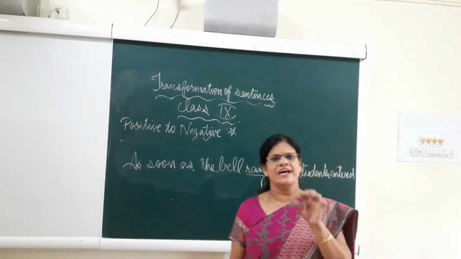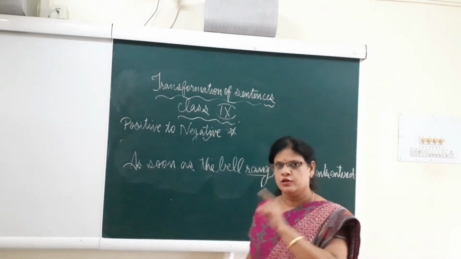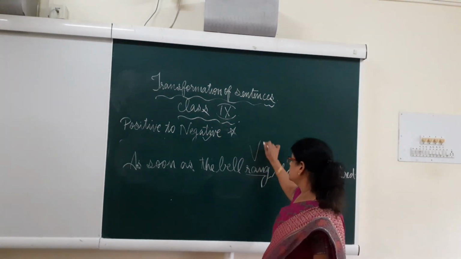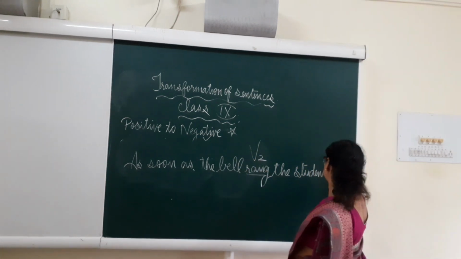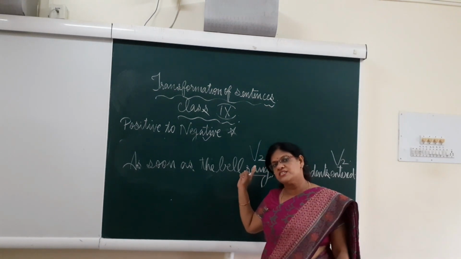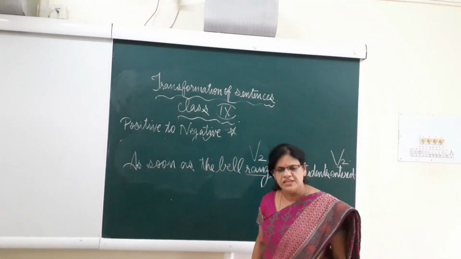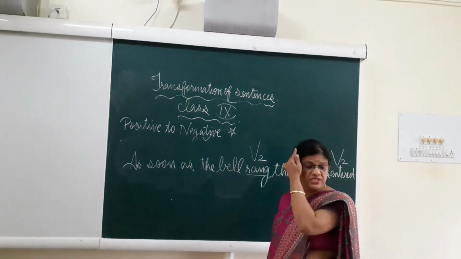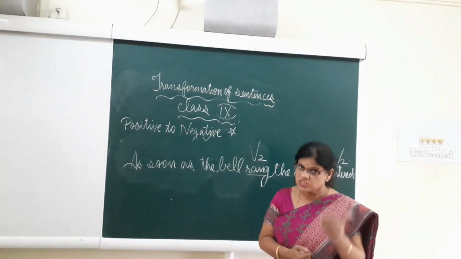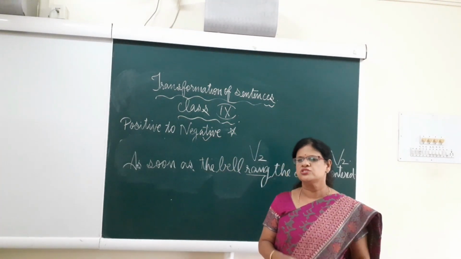No sooner usage has a pattern that you should follow, children. In as soon as the bell rang, the first thing you should focus on is the verb. The verb is in V2 form, and here also you see it is in V2 form. Whichever form of the verb has been used in the as soon as usage, the same form should be continued in the no sooner usage too. Even if it is past perfect, which is very rare, it should be past perfect in no sooner too. That is the main mistake you tend to make.